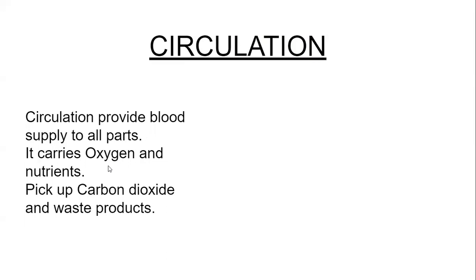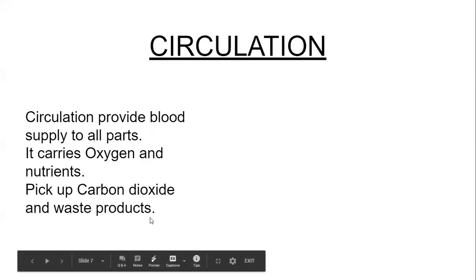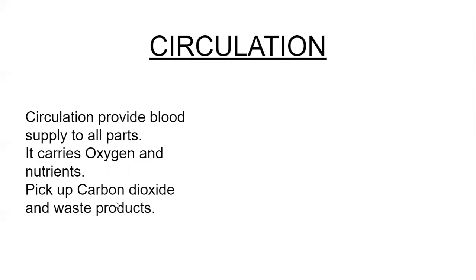blood will supply oxygen and nutrients to all the parts of the body, and from them pick up carbon dioxide and the waste products, which are thrown outside of the body, because carbon dioxide and waste products are harmful for our body. Oxygen and nutrients are needed for the working of the different parts of the body, and these are supplied and picked up by the blood. So circulation of the blood helps to supply oxygen and nutrients. This supply is called circulation.